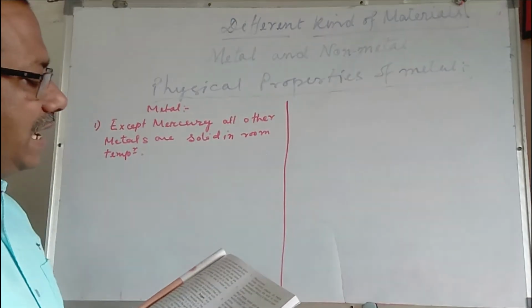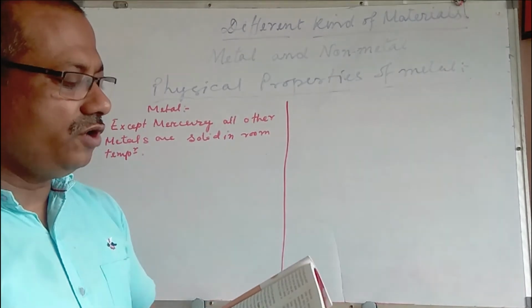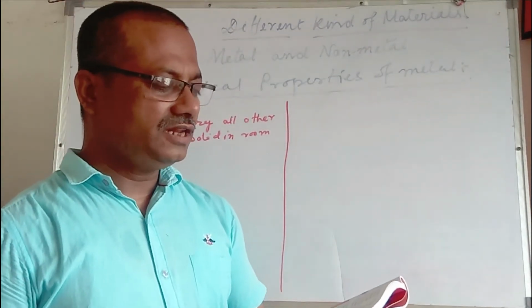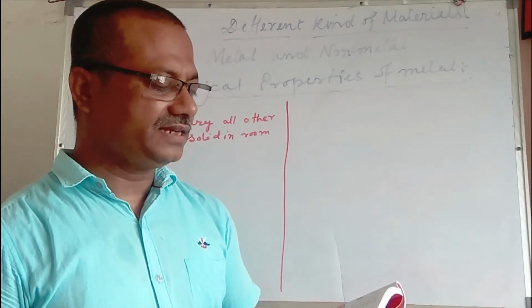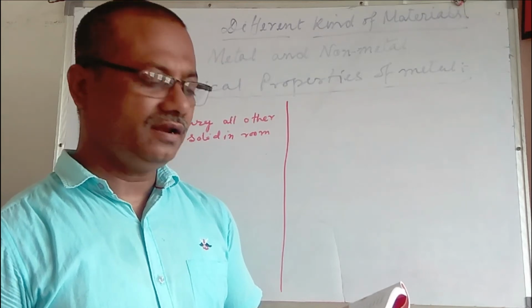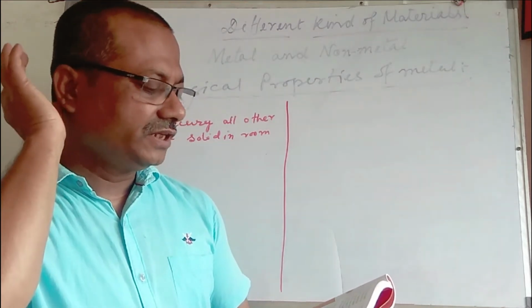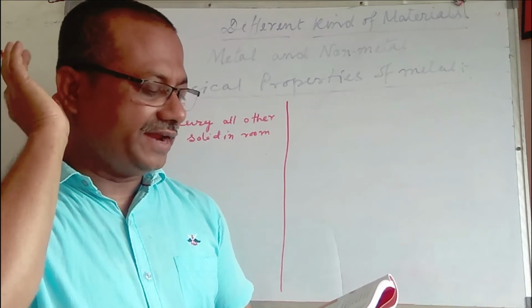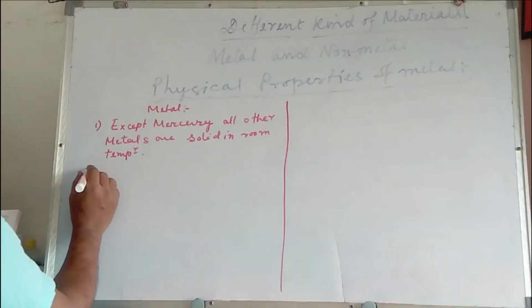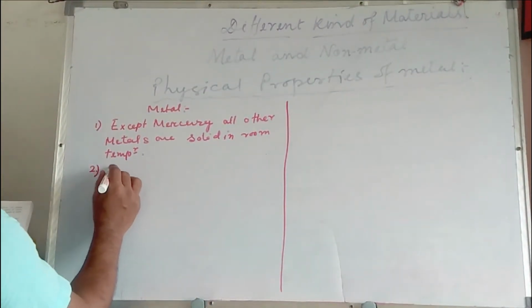Number 2, color. Most metals except gold and copper are silver gray in color. Copper is reddish brown and gold is golden yellow. Appearance: all metals are shiny.